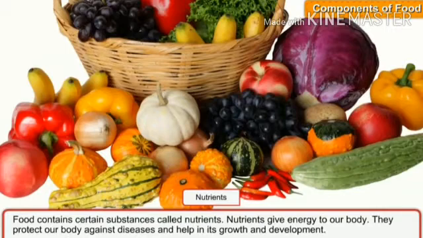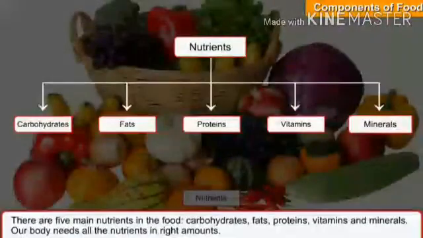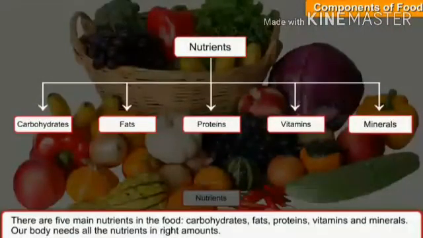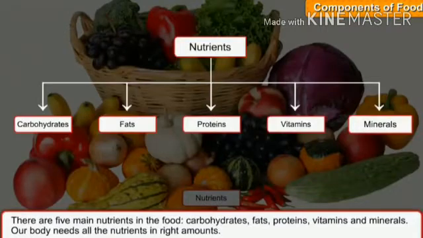Nutrients give energy to our body. When we take food items, they are digested by our stomach, so we get the energy to do all the activities in our life. They also protect our body against diseases and help in its growth and development. So this is the nutrient. And what nutrients are present in food? There are 5 main nutrients in food: carbohydrates, fats, protein, vitamins and minerals. So these are the 5 basic nutrients present in food items.